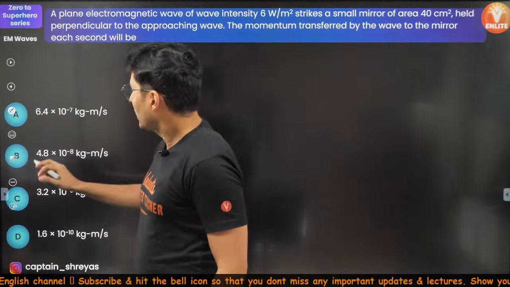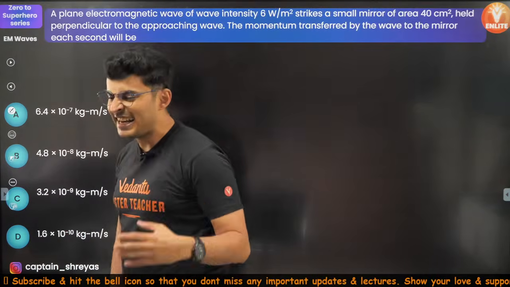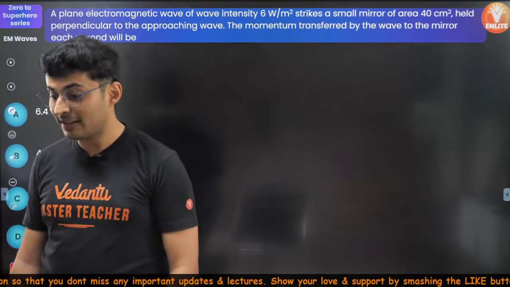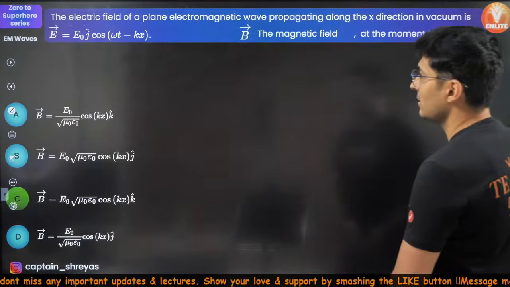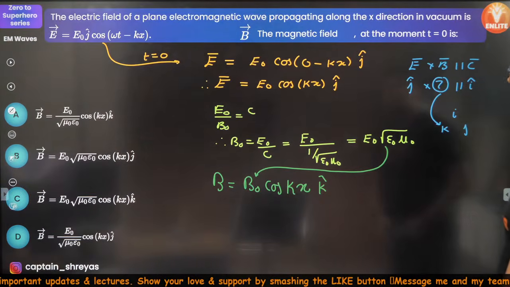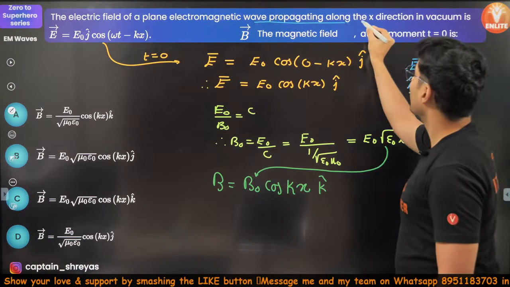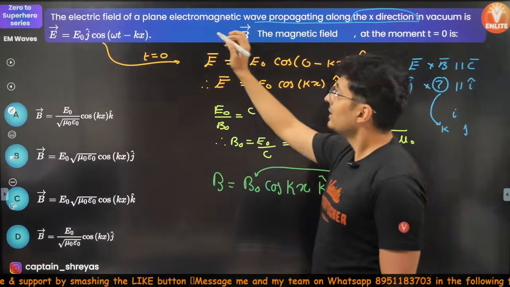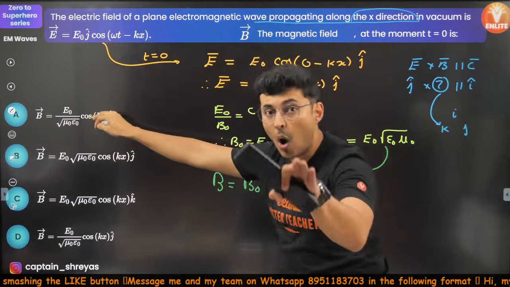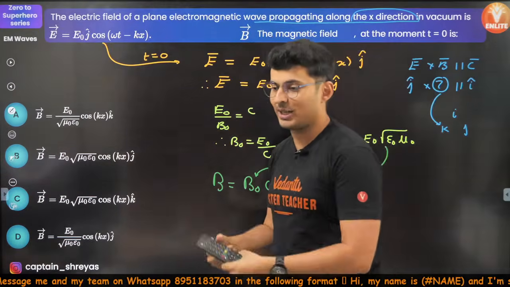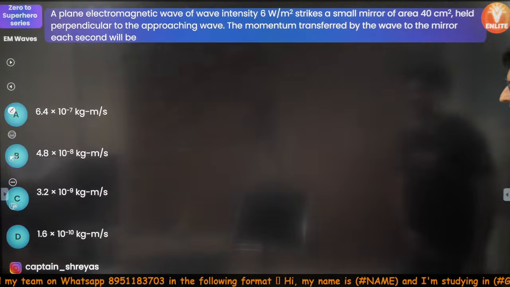So, the question is basically on radiation pressure, if you have realized. Electric field is not... just check this. Wave propagating along the x direction. The electric field is this of a wave propagating in the x direction. Okay? Alright.